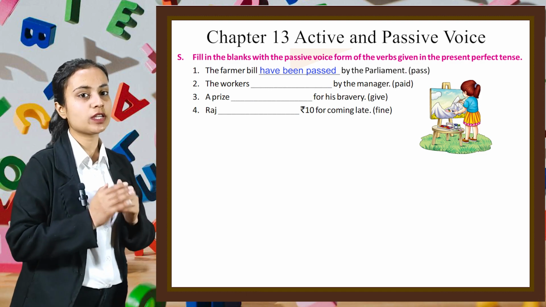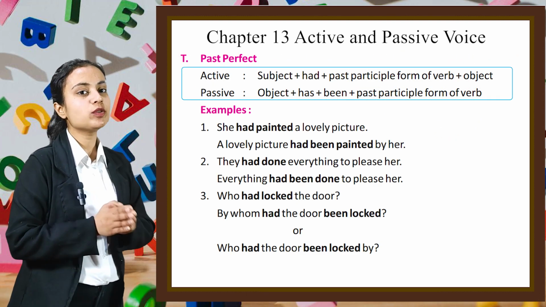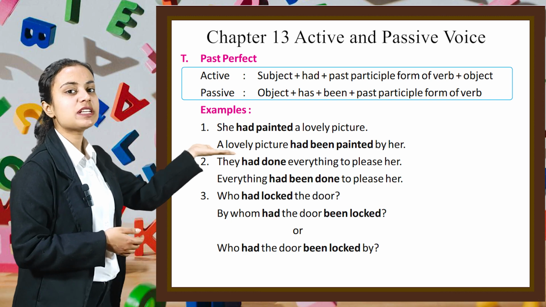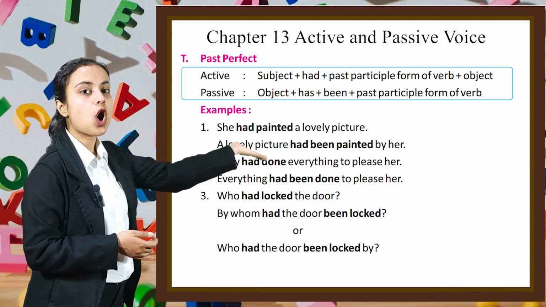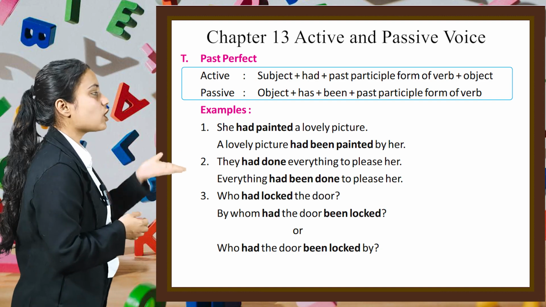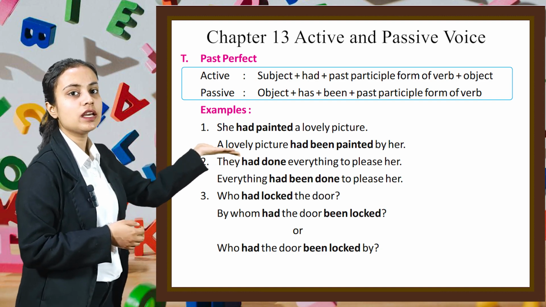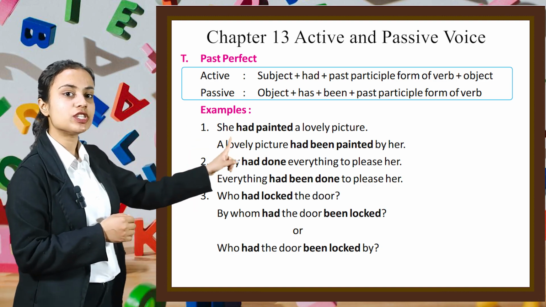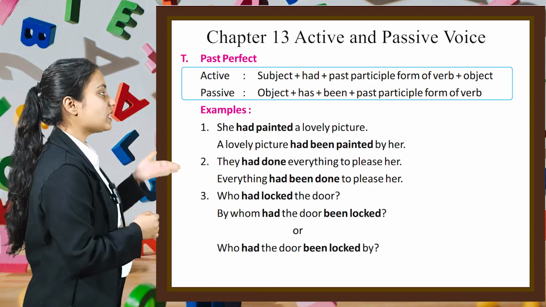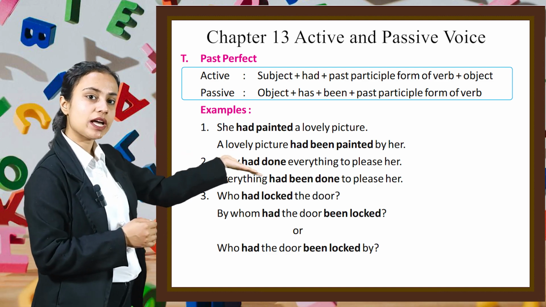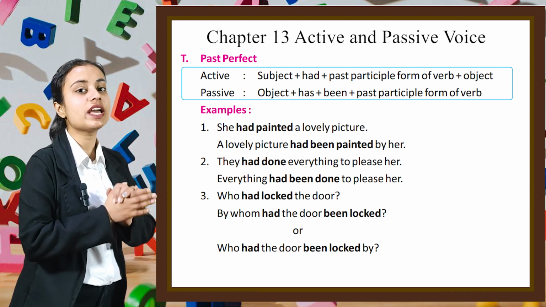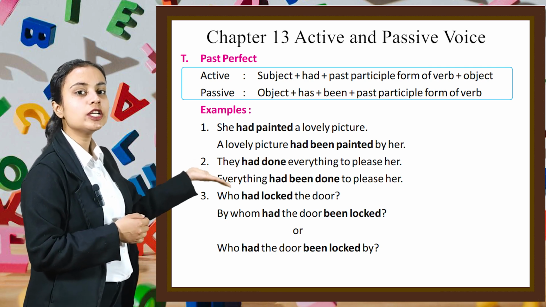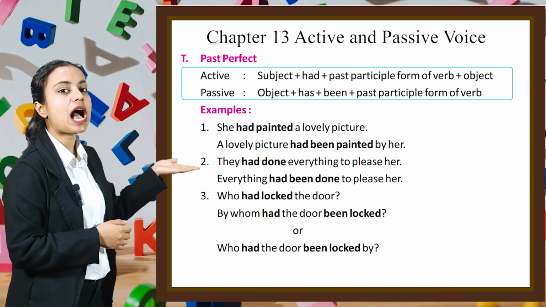Let's move on to the next part of the question, which is past perfect. If we have to write a statement in active voice, then we write subject plus had plus past participle form of the verb plus object. And for passive statement, we write object plus had plus been plus past participle form of the verb. For example, she had painted a lovely picture. To convert it into a passive form, we write a lovely picture had been painted by her. Second example is they had done everything to please her. To convert it into a passive form, we write everything had been done to please her. Third example is who had locked the door.